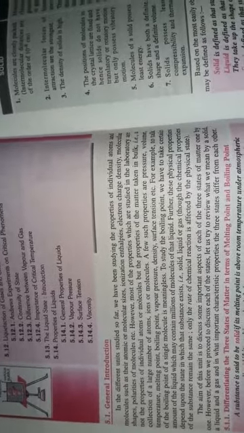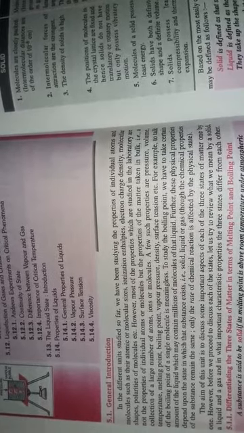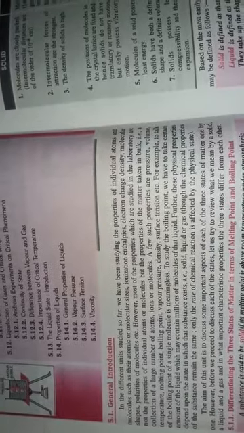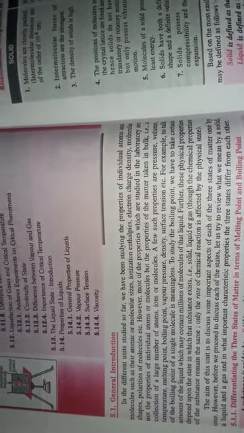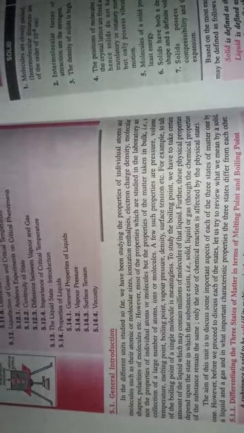Firstly, we start with the introductory part of this unit, that is the states of matter. You study three mainly in classes: solid, liquid and gases. The fourth is plasma, and the fifth is the supercooled solid state. These are the five states, but we discuss only three.